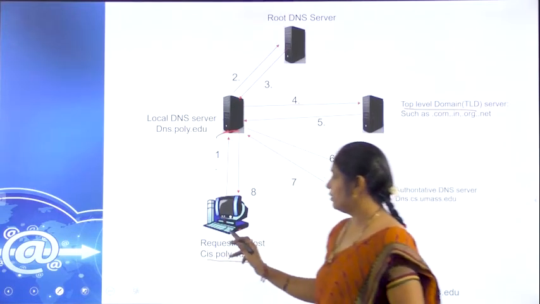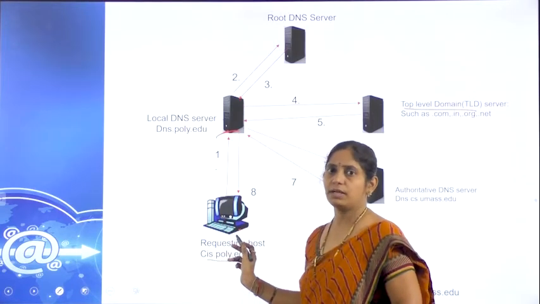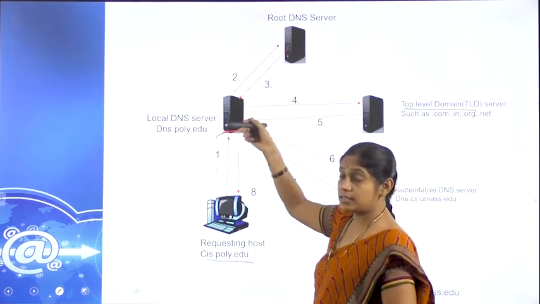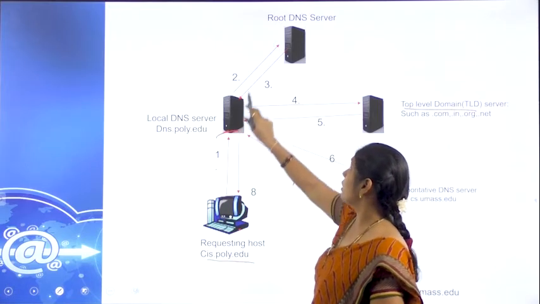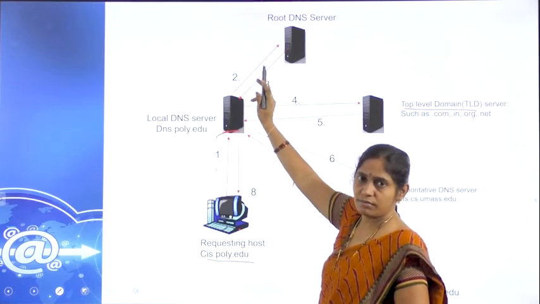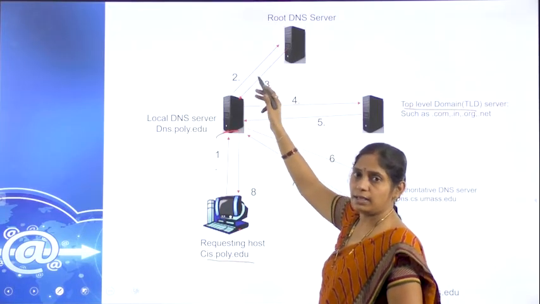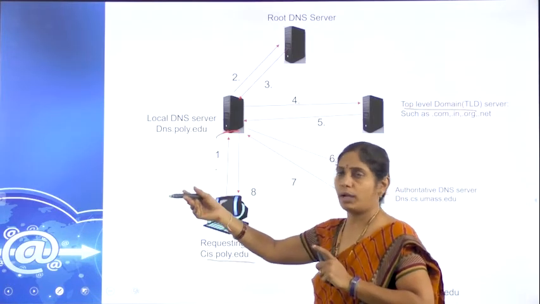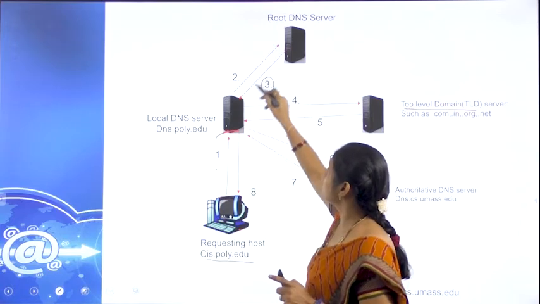Okay. First, from the client system, the client will give a request in the DNS form, and that will be received by the local server. This local server will be connected to the root server. The root server will tell that this web page can be available in so and so top level domain. Likewise, it gives a response to this local server.